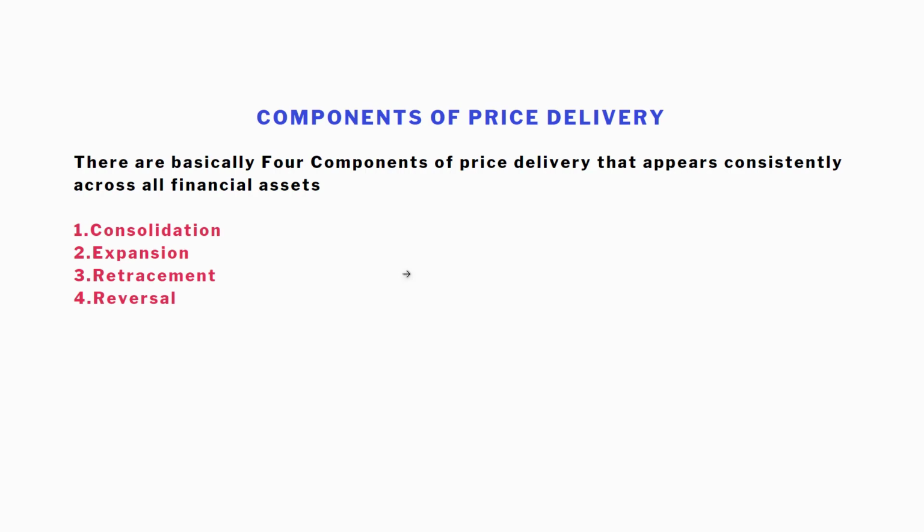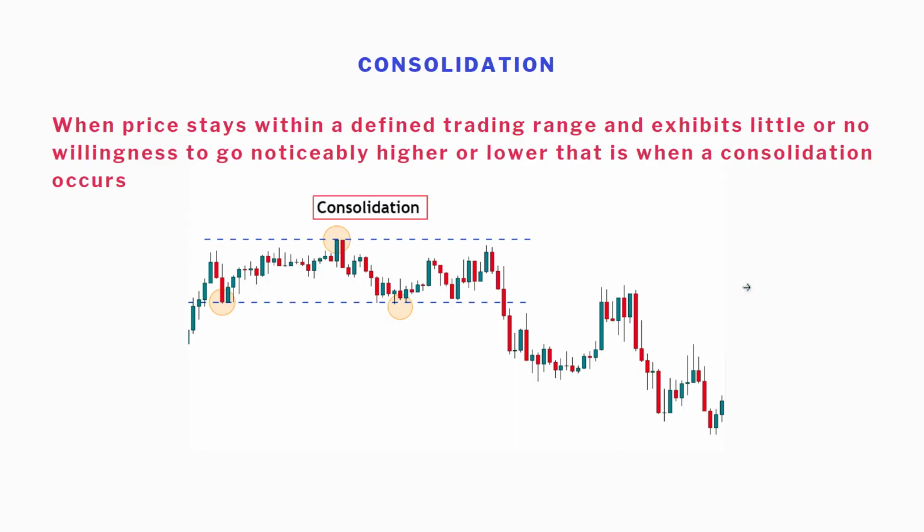I'm going to be going through every single one of these items so you can get it in detail. So let's start with what is consolidation. If you have ever looked at your price chart, whatever asset you're trading in the financial market, you might have heard about consolidation, and that is basically when price stays within a defined trading range and exhibits little or no willingness to go noticeably higher or lower. That is when a consolidation occurs.